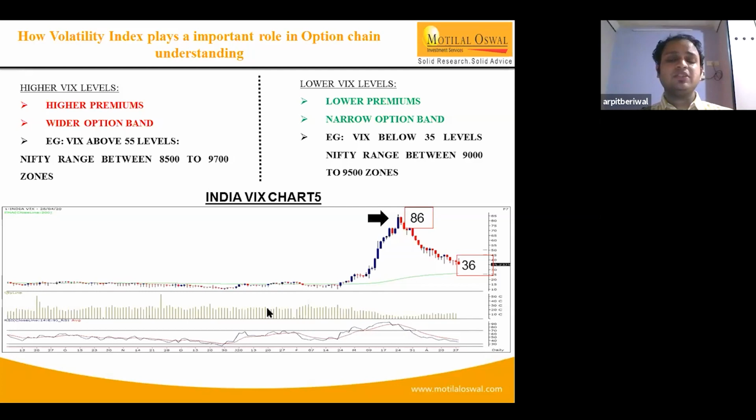But suppose the market is continuously holding above 9,500 and is not ready to move down. Then instead of selling, we'll try to buy options, anticipating that 9,500 was a hurdle and now it has moved above that. We'll try to buy options if there is momentum going ahead.